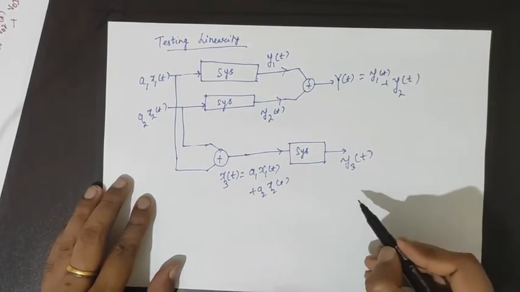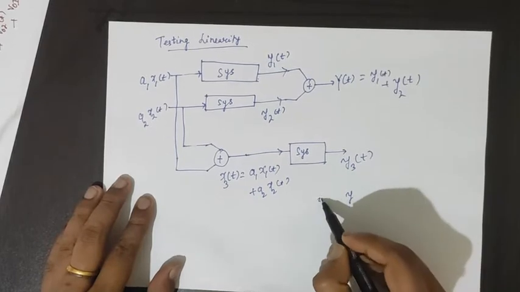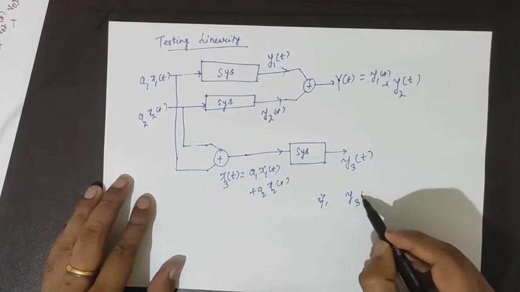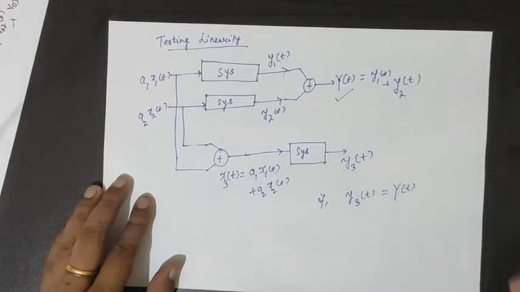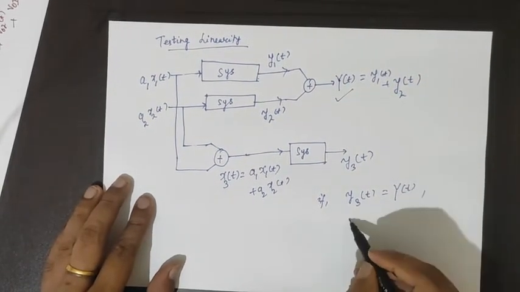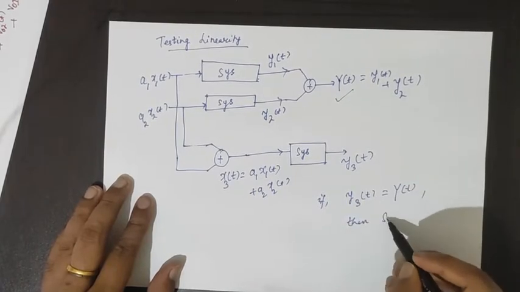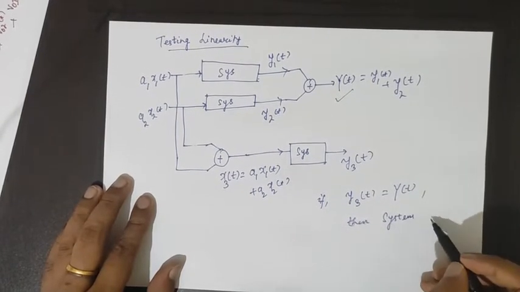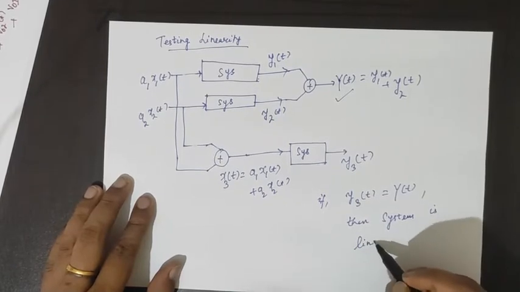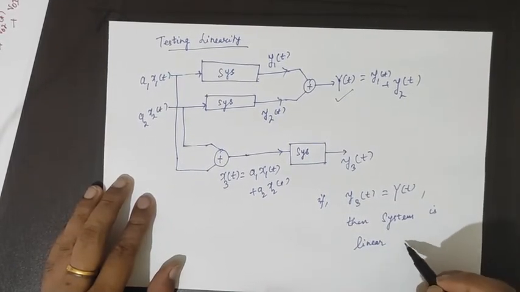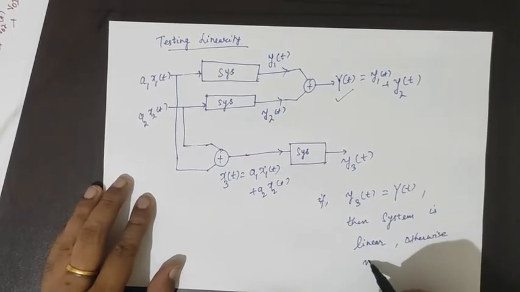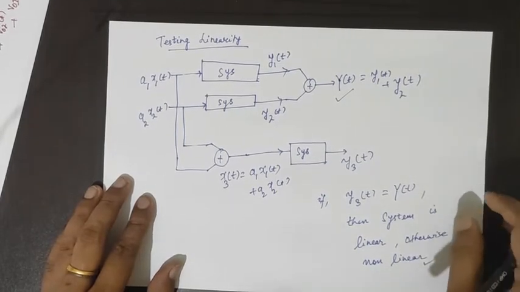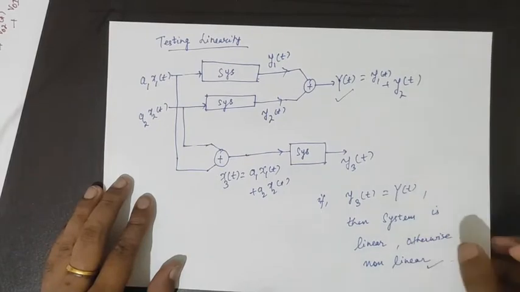Now for testing linearity, if y3 of t equals capital Y of t, then the system is linear, otherwise non-linear. So this is how we will test linearity.